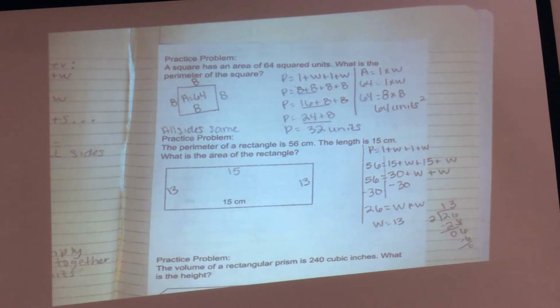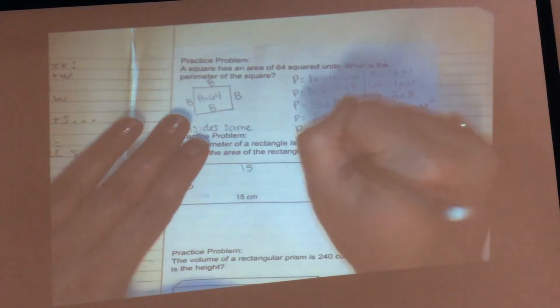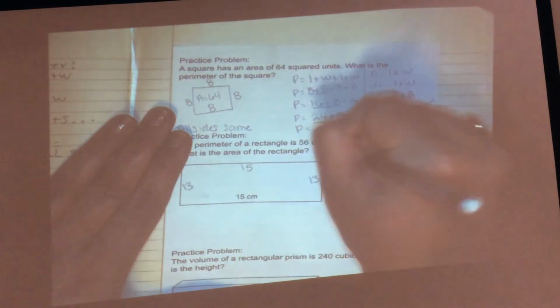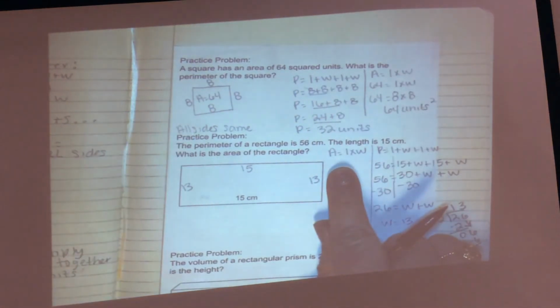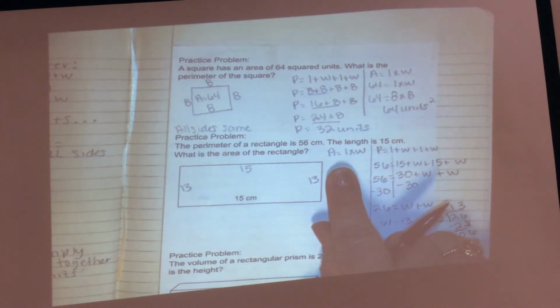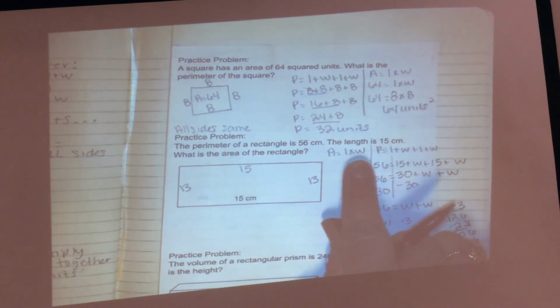Okay. Did I solve my answer though? No. What is my question asking me? What is the area of the rectangle? Okay, so how do I find area? Length times width. So what are you writing first? I'm solving for area. You're writing A equals length times width.